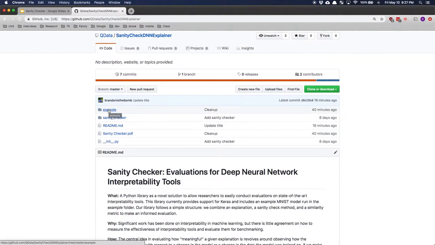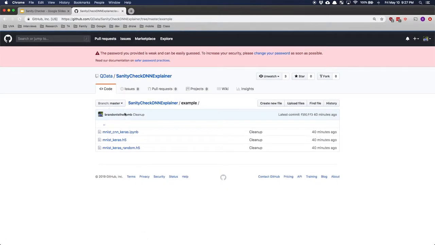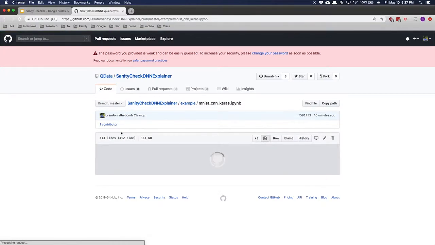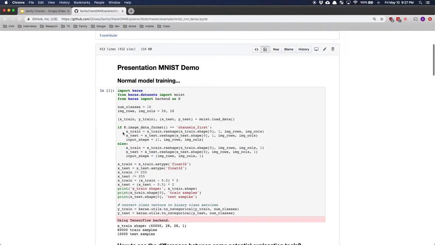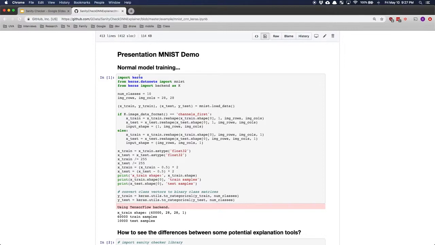So we have an online Git repository with a Python notebook that demonstrates how to use the tool in a CNN setting. This is just very simple code that was obtained online from Keras for training a MNIST classifier. Basically all this does is pull in the data.